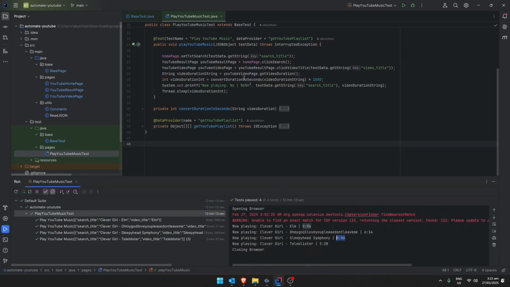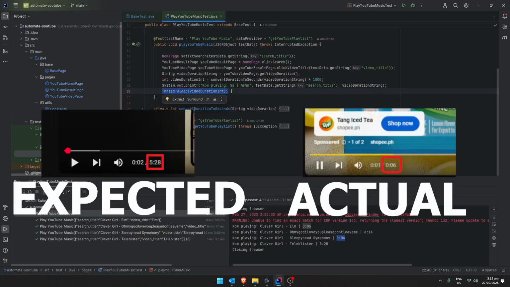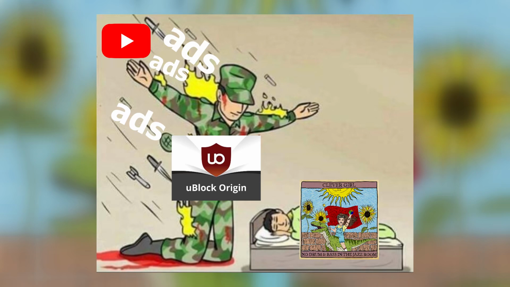So the way I coded the program is, for it to exactly know when to proceed to the next data on the JSON, it will get the duration of the current song being played and use that duration to pause the program. However, if a video has an ad like in this instance, the ad duration was accounted for instead of the actual duration of the song. Basically, I don't want an ad playing on the top of the actual video.